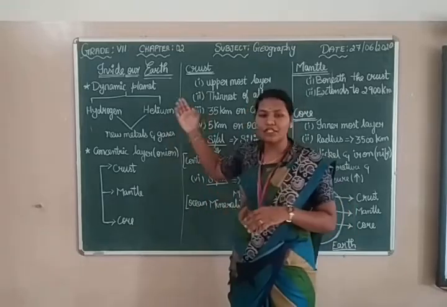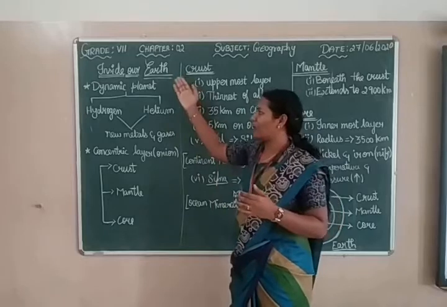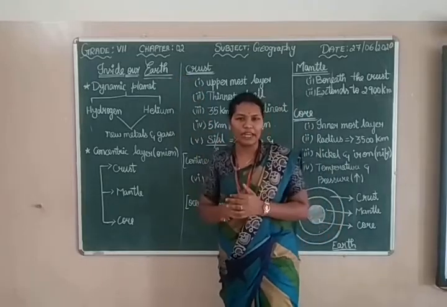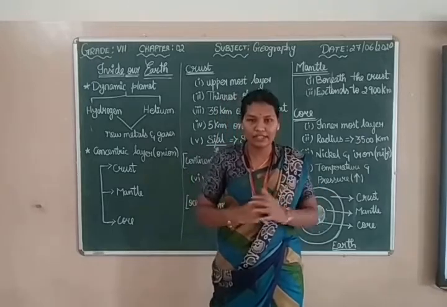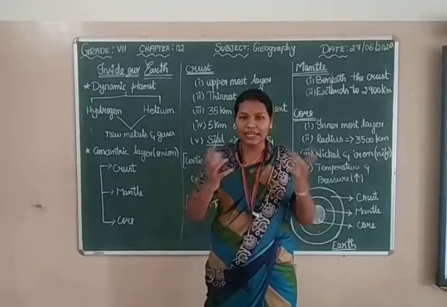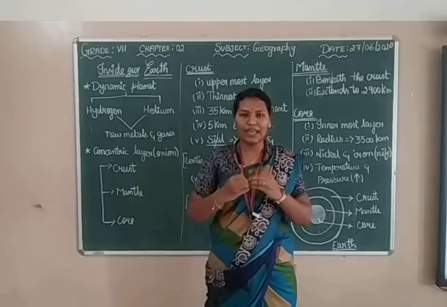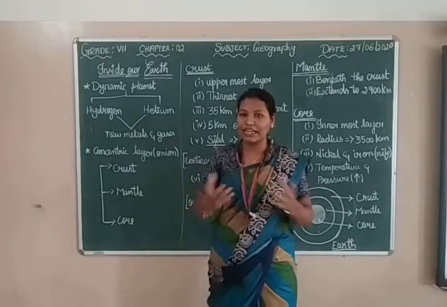Right. The first point they are saying is dynamic planet. Earth is a dynamic planet. What is the meaning of dynamic? Dynamic means a lot of changes. Suddenly the Earth didn't form. When the Big Bang burst, the Earth did not form suddenly.